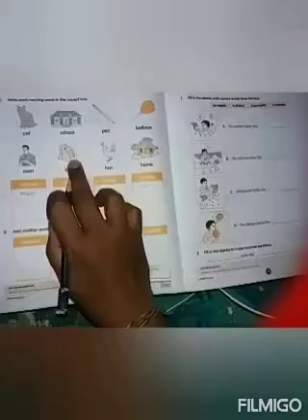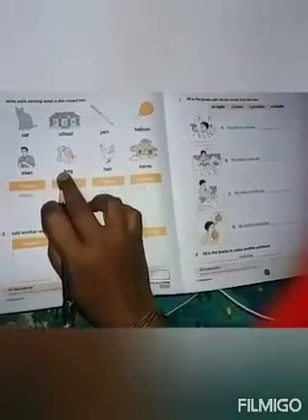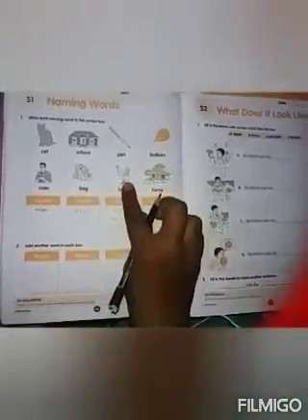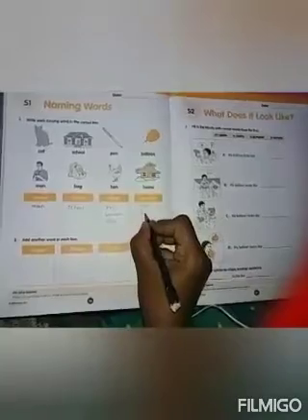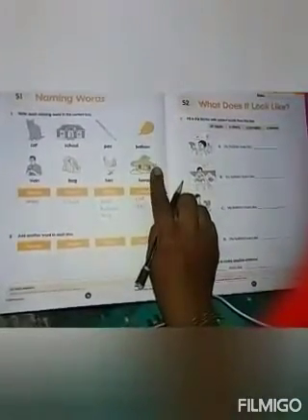Next, see this picture. This is the picture of a bag. BAG, bag. So bag is a thing. So it comes under the things column. BAG, bag. Next, what is the picture here? This is the picture of a hen. HEN, hen. Hen is what, children? Hen is an animal. So where will we write? In the animals column. Write down HEN, hen.